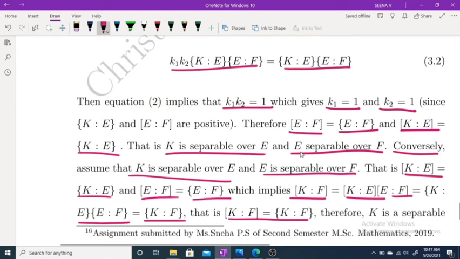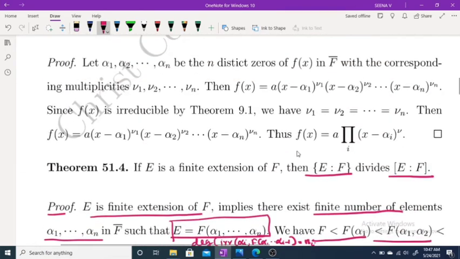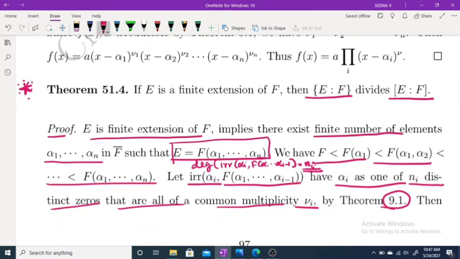Okay. That's all for today's class. This result is very important: if E is a finite extension of F, then the index of E over F divides the degree of E over F. This is very important. Okay. That's all for today's class.